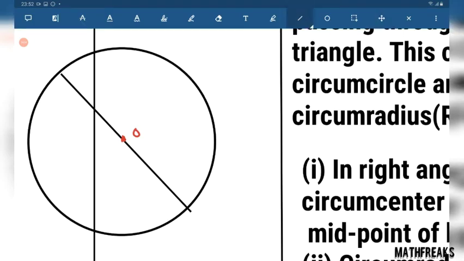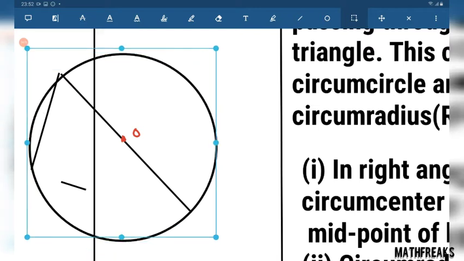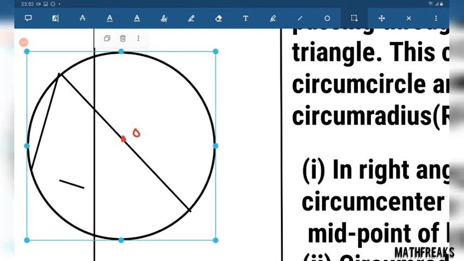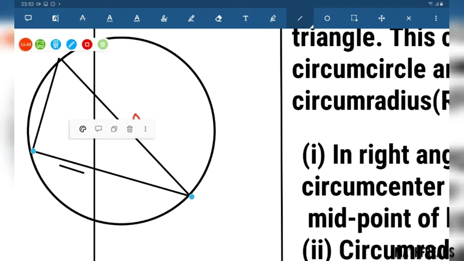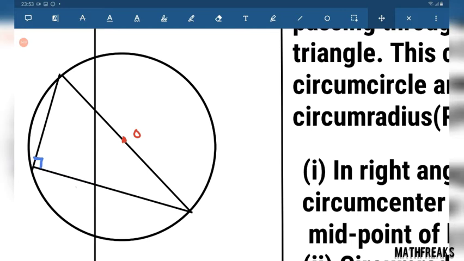then we know, there is a basic thing, that any angle on the circumcircle from this chord... This is a circle, this is the diameter.